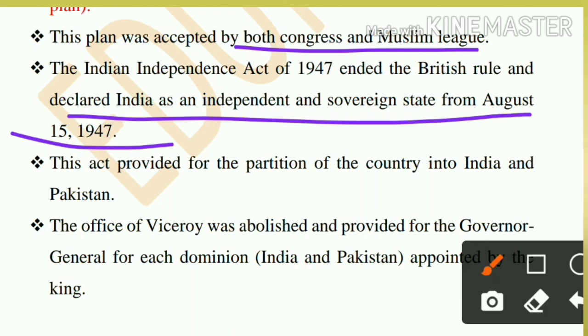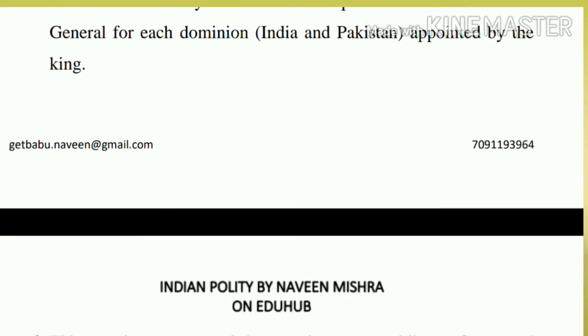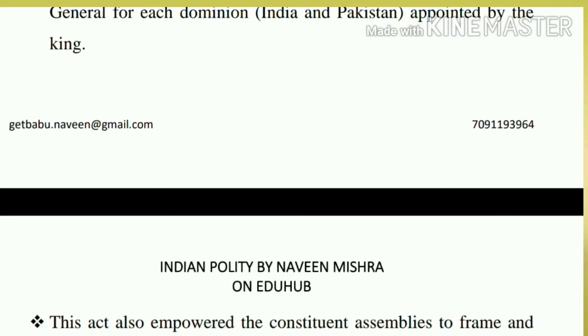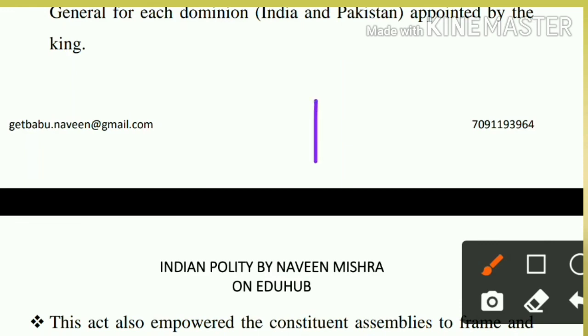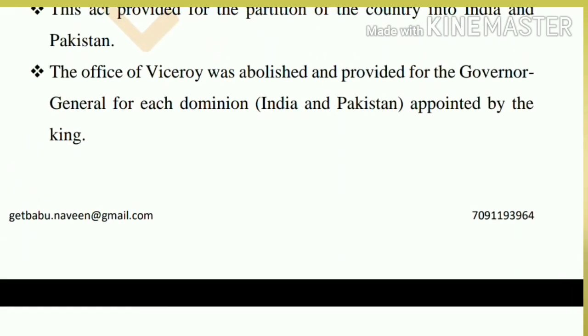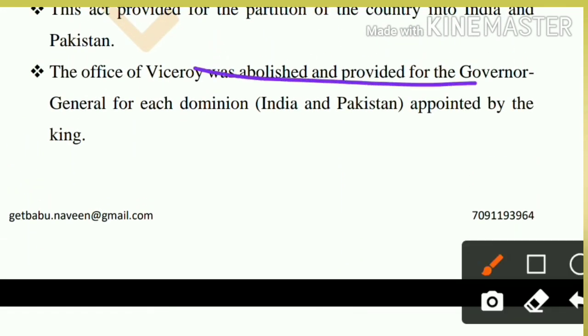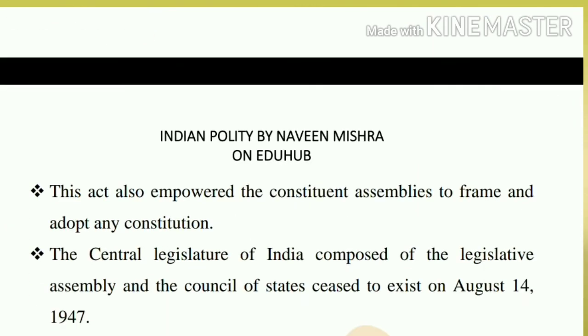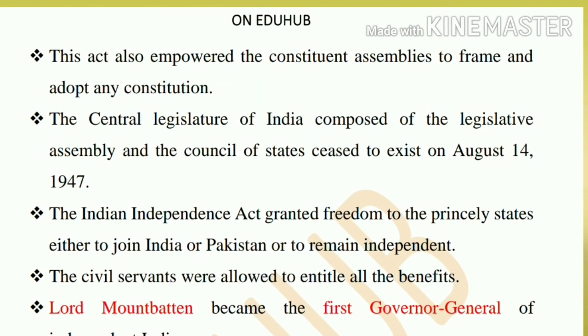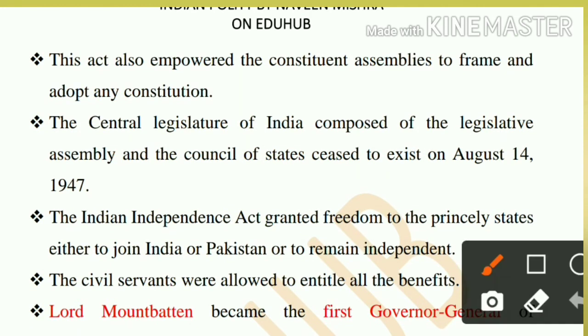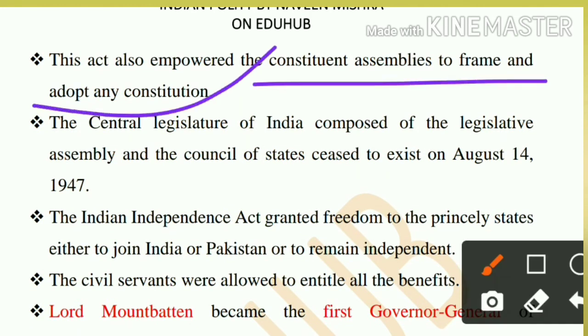This act provided for the partition of the country into 2, India and Pakistan, and the office of Viceroy was abolished. A Governor General for each dominion, India and Pakistan, was appointed by the King. The act also empowered the Constituent Assembly to frame and adopt any constitution.